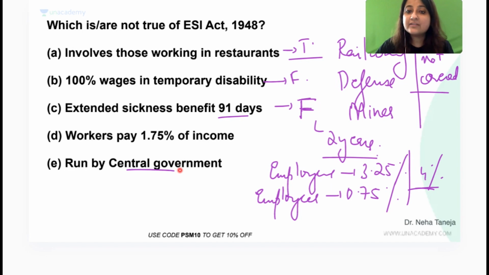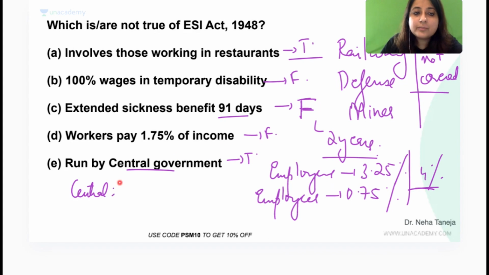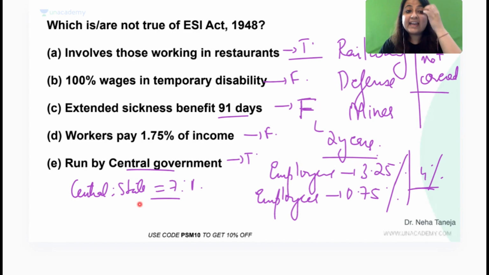Is it run by central government? If I just ask you, is it run by central government? Very good, excellent. It is definitely run by central government. So is there absolutely no contribution from the state? State is not contributing. This is true. Central and state contribution is how much, everybody? 7:1. That means almost 85% is the central's contribution and state is only some 12%.